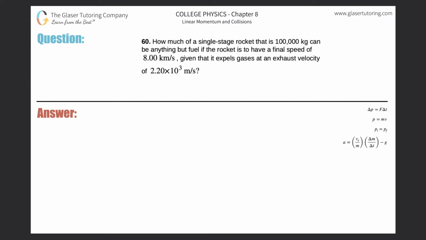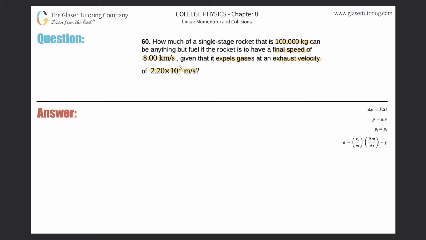Number 60. How much of a single-stage rocket that is 100,000 kilograms can be anything but fuel if the rocket is to have a final speed of 8 kilometers per second, given that it expels gases at an exhaust velocity of 2.2 times 10 to the 3 meters per second? All right, so first thing is we have to think about what formula to use.